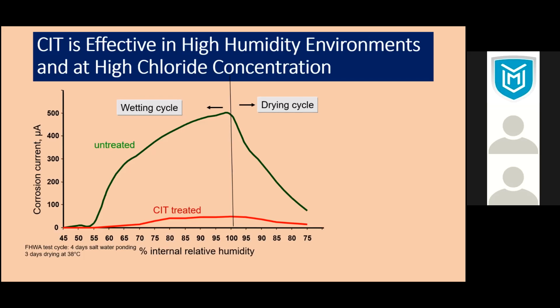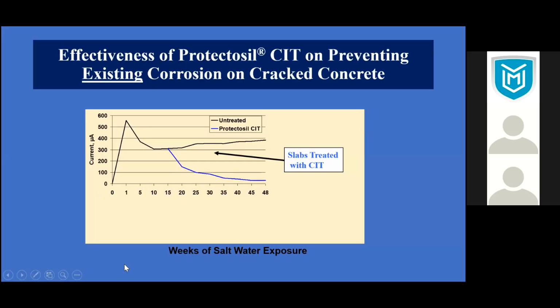But when it's wetting, the current will always go up. You can see that the current is going up. But with CIT, with the wet and dry cycle, there is not much difference. That means there is no corrosion. And these were done for a long 4-day measurement, because in 4 days that goes through a cycle.